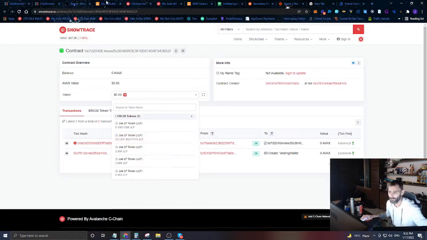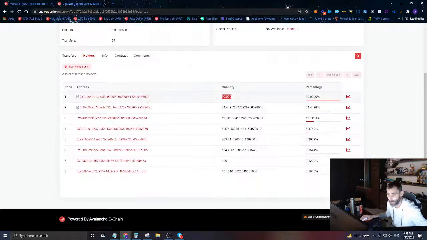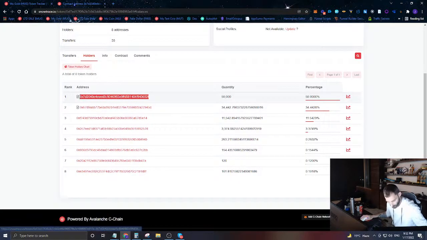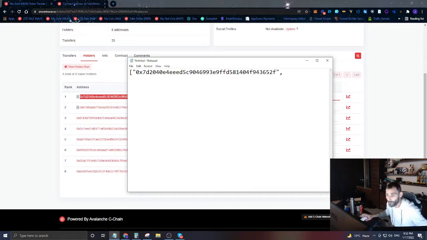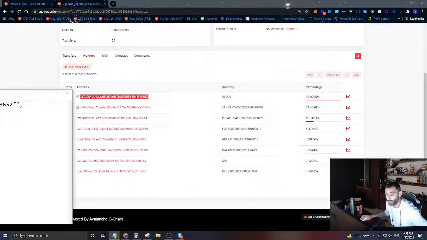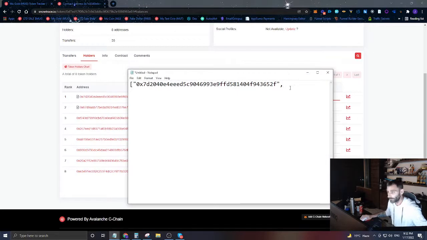If you don't know what this is, I have another video that actually explains this contract. So we're going to basically get this contract's address. Now that we know that this is the vesting contract, we're going to get this contract's address. And what we're going to do is we're going to essentially add it to here into some array. And then we're also going to get the amount of mu gold that it owns, and we're going to put that in another array. And then we're going to keep looking.